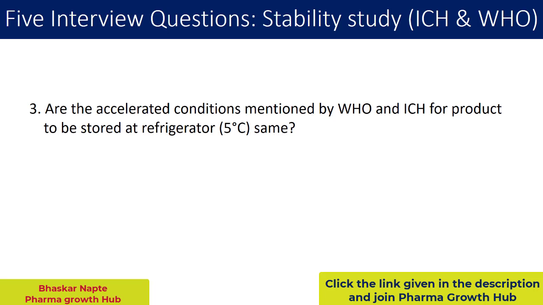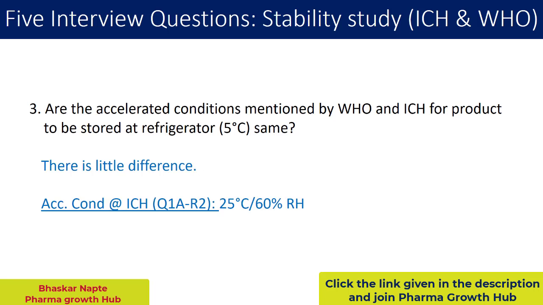Are the accelerated conditions mentioned by WHO and ICH for a product to be stored in a refrigerator, that is 5 degrees Celsius, the same? Now the interviewer is trying to understand whether you have read both the guidelines very meticulously, the ICH guidelines for the stability study and the WHO guideline for the stability study. So let us understand the differences. There is a little difference when it comes to accelerated conditions for a product to be stored in a refrigerator. Let us understand that very little difference.